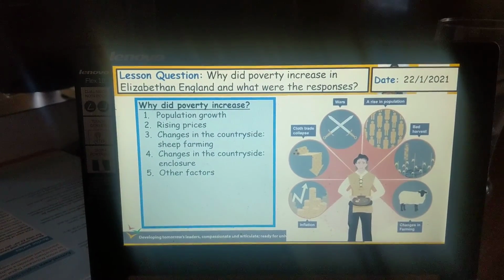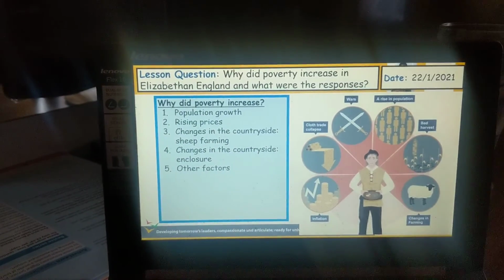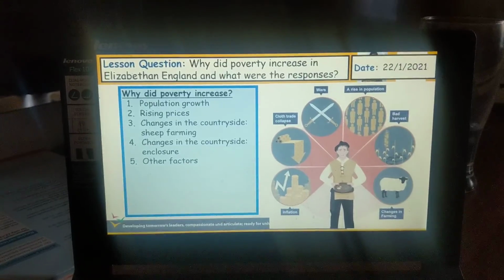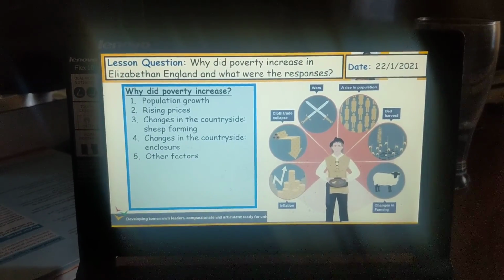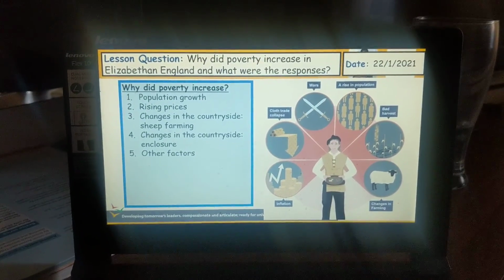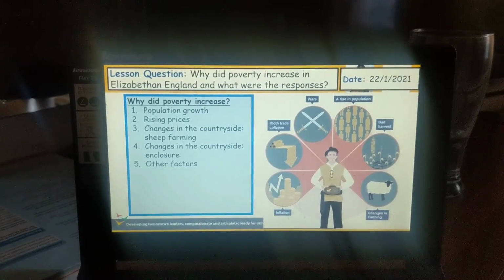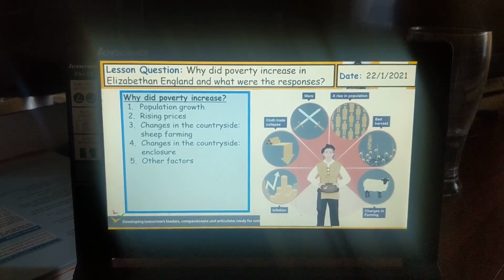So, some really key reasons why poverty increased during Elizabeth's era. One reason was population growth. Another reason was rising prices of goods and services. Number 3, changes in the countryside: sheep farming. Number 4, changes in the countryside: enclosure.